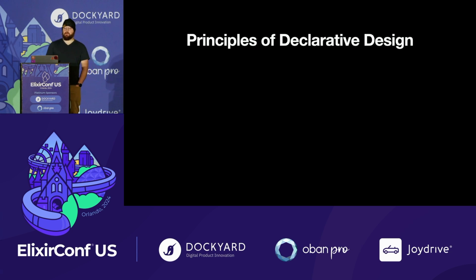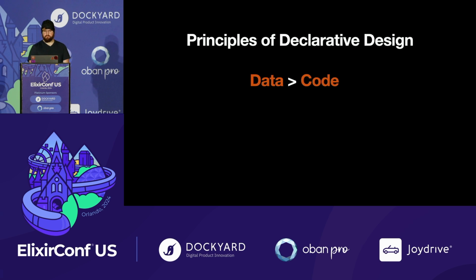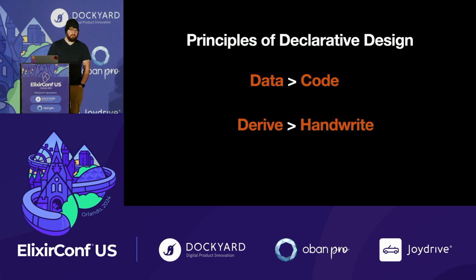So there's a lot of methodologies that come into play when you're doing declarative design, but we're going to focus on two. They're really powerful, and they can transform the way that we build software every day. Everything we do in Ash is backed by these principles of declarative design, but the point of this talk is actually how you can apply these unrelated to Ash. So the number one priority with declarative design is to prefer data over code. And the second one is derive over handwrite. And I would suggest that the first one sort of powers the second one.